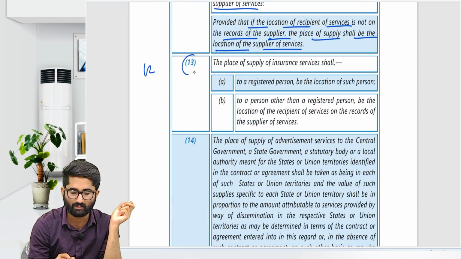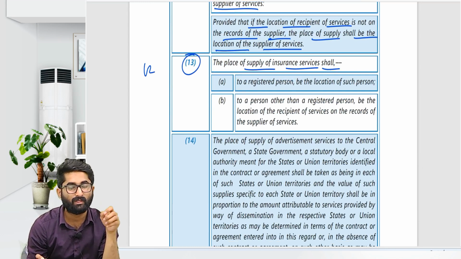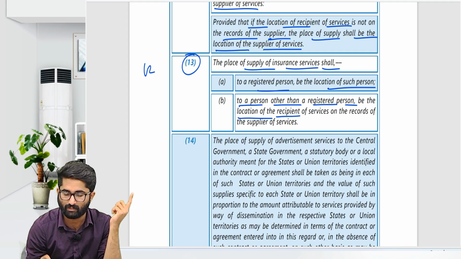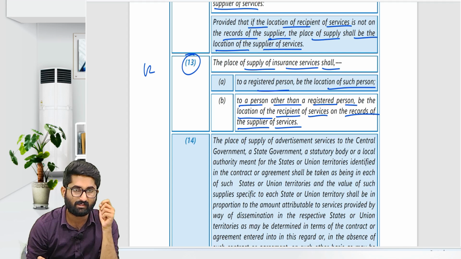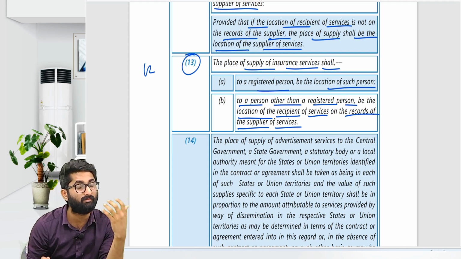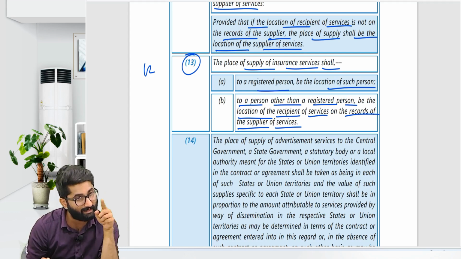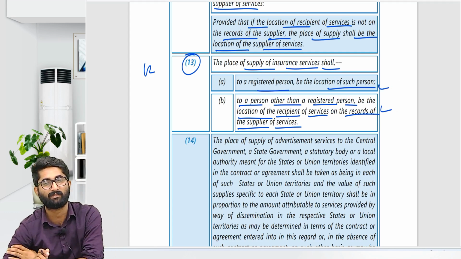Section number 12, subsection 13, the place of supply of insurance services. Usually for a registered person, it shall be the location of such person's registered place of business. If he is a person other than a registered person, it will be the location of the recipient of the service on records of the supplier of service. Usually the address is there. Will I take insurance without telling who I am? What if something happens to me, I have to get some amount. So at least I will give the address. The address is there, and that place will be the place of supply. This is about section number 12, subsection 13.